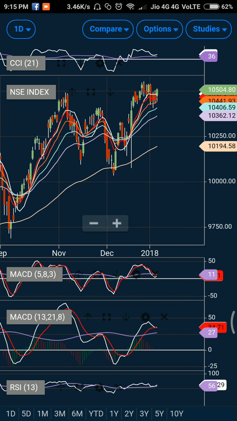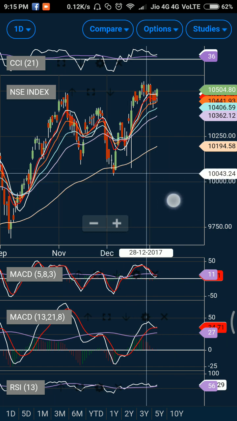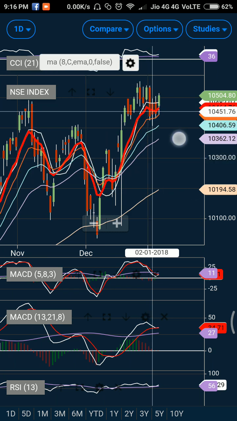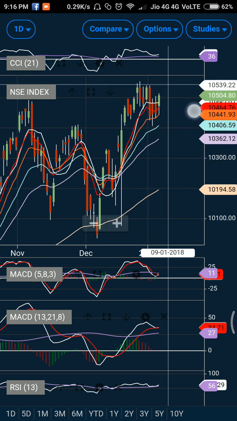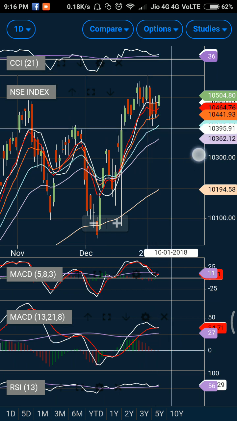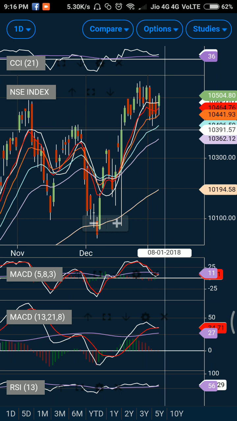I have also suggested the various levels. 10,530, if the index trades below that level, it will act as a good resistance, and if the index trades above that level, it will be a good support. Plus also watch out for the moving average crossover. If you see a bullish crossover, you can definitely expect the market to trade on a higher side. Even though the index trades below 10,530, if you see a bullish crossover, you can expect the market to trade till 10,530 at least. So that was my analysis for the Nifty.